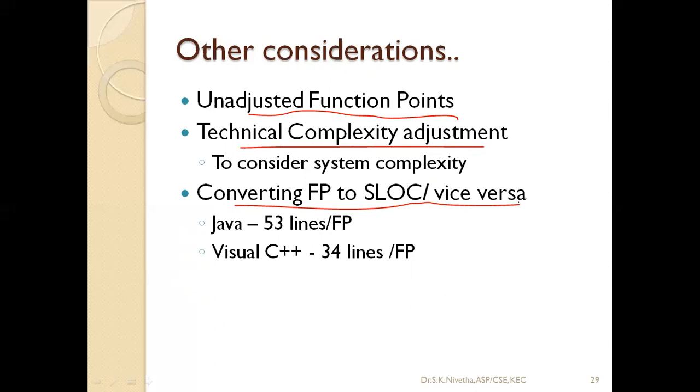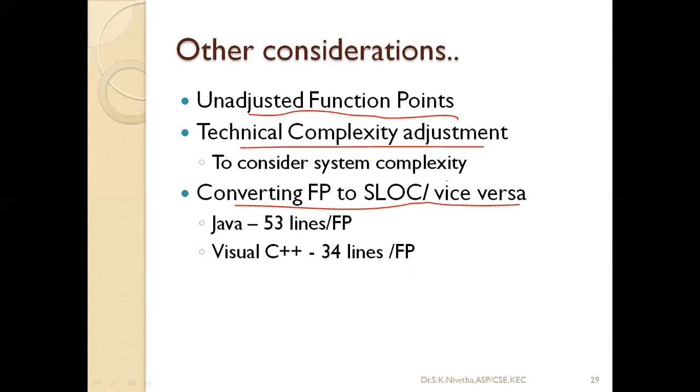I know only SLOC values, but to apply the Albrecht function point model, I need to know FP. So how can I define that? There is a fixed guideline for how to convert FP to SLOC and SLOC to FP, and this is based on the language we are using.